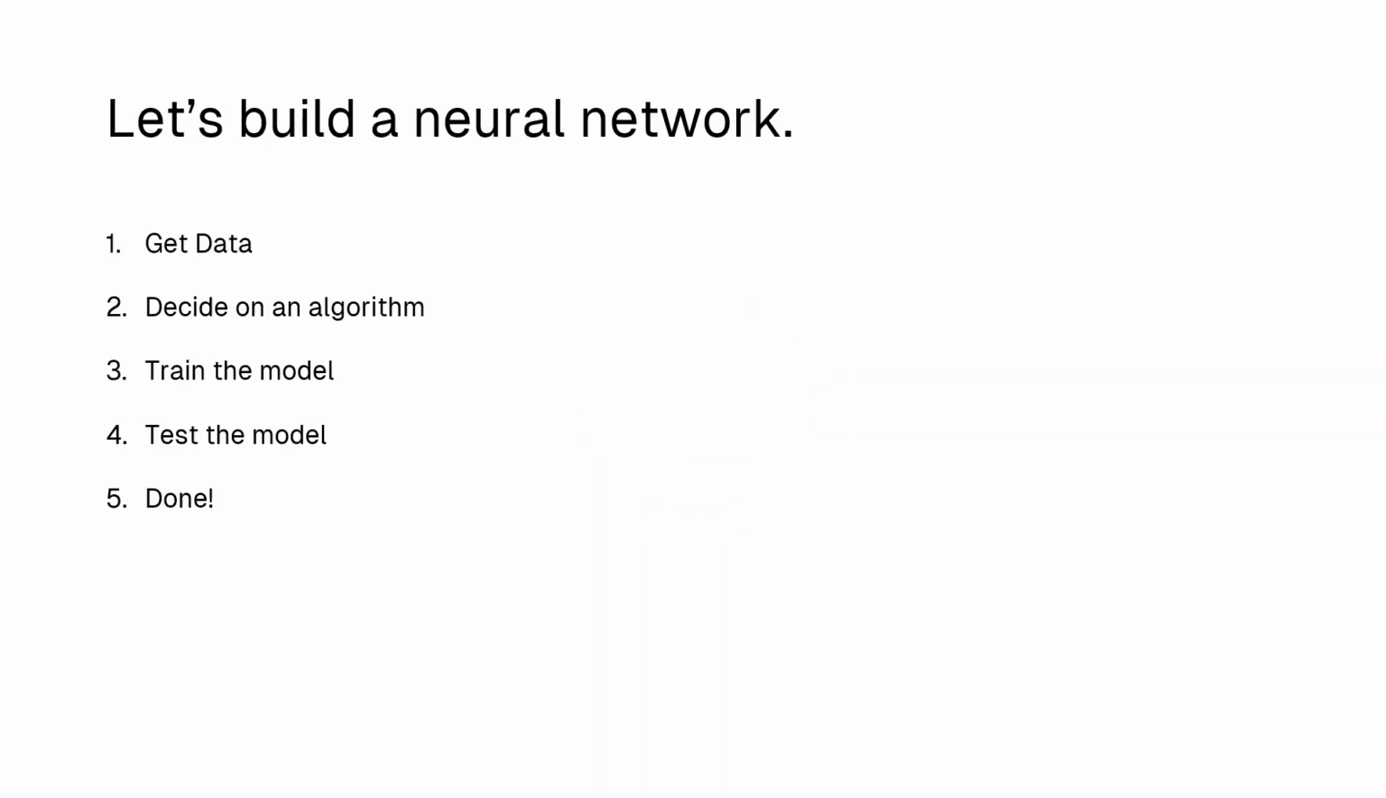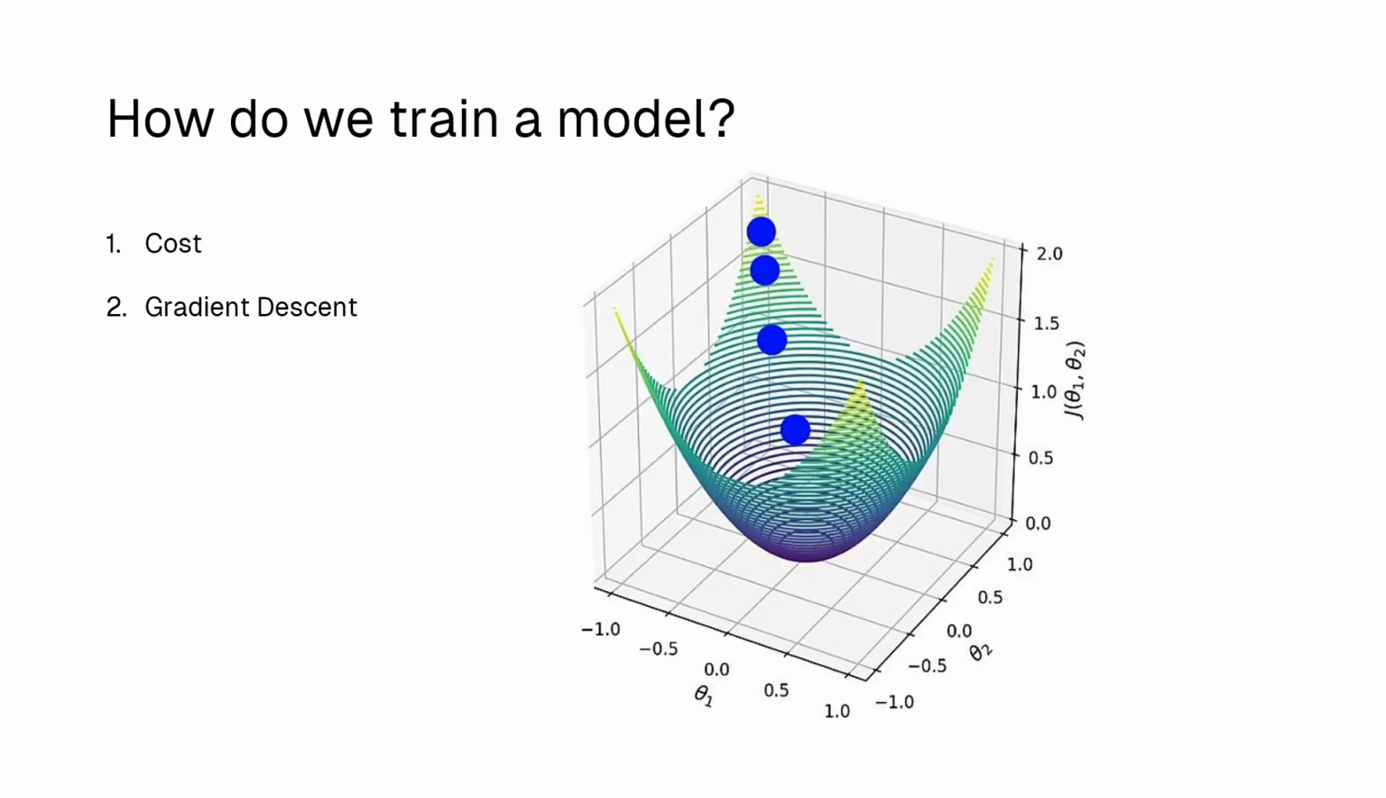So let's try and build a neural network. We are not going to code this, we're just going to say what we think. Let's build the t-shirt sales neural network. We get data on t-shirt sales, then we decide on an algorithm. We want to classify if it will be a top seller or not a top seller, so we just use classification. Then we train the model by adjusting the numbers, and we learn how we adjust the numbers later. Then we can test the model on some data and we are done.